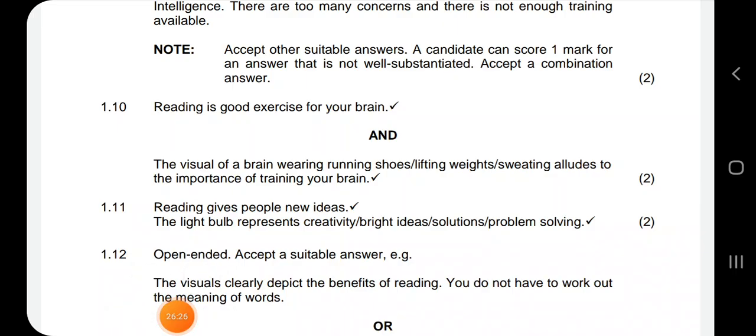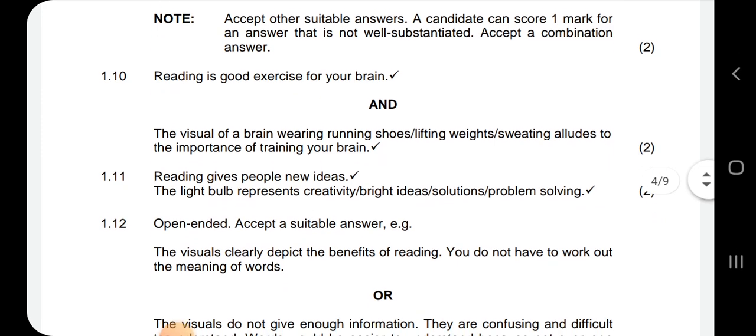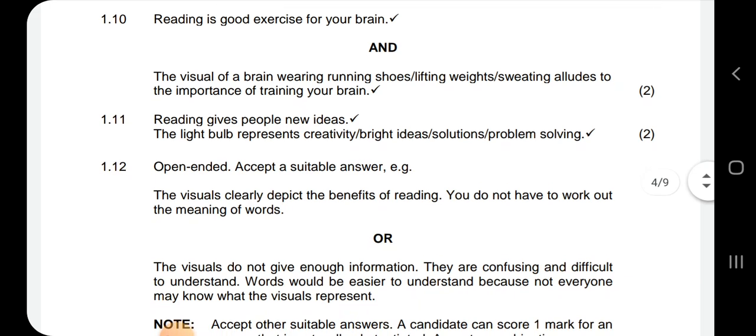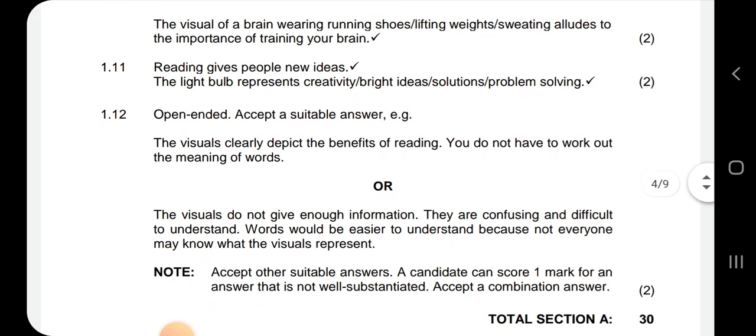And then here it can also say reading is a good exercise for your brain. So it's an open-ended question. So you're not limited to what has been written here. Reading gives people new ideas. The light bulb. Open-ended question. Suggest a suitable answer. Visuals clearly depict the benefit of reading. So here you have to use your mind.